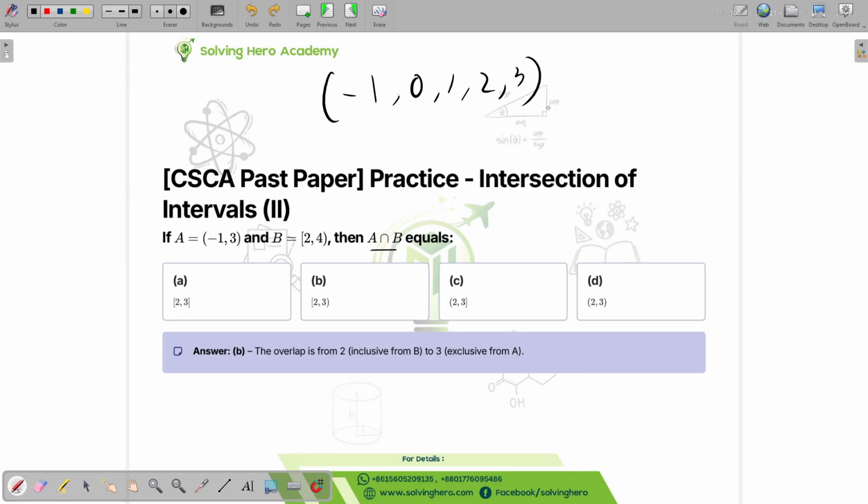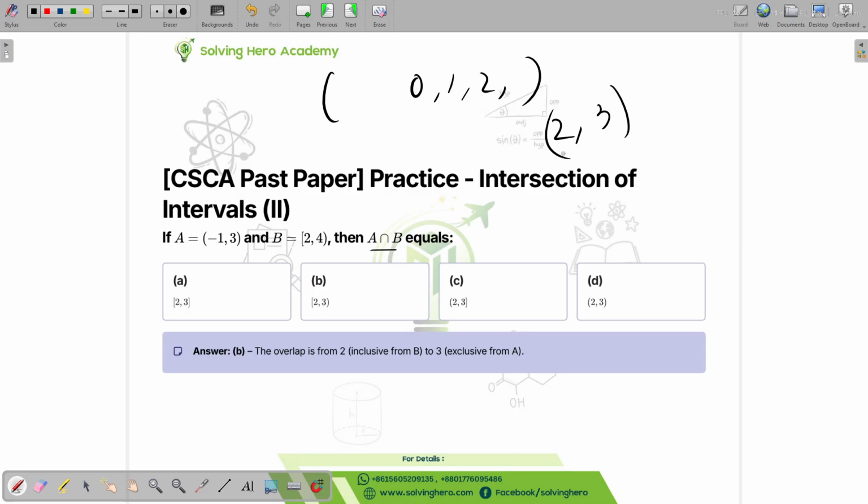And then for the second set, it actually doesn't include -1 or 3, so we're just going to remove -1 and 3, so it's just going to be 0, 1, and 2. The first bracket doesn't include them. And for the second set, it's going to be 2, 3, 4. It doesn't include 4, so this will be the second set, right?